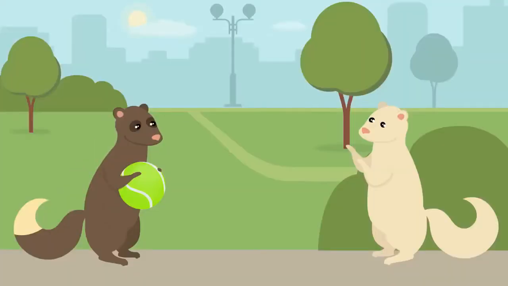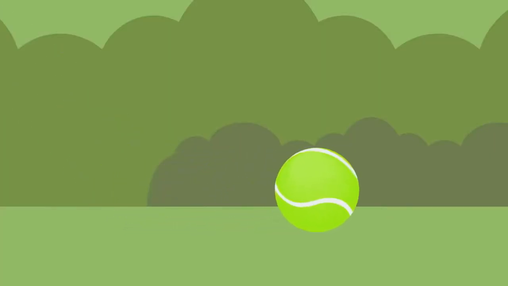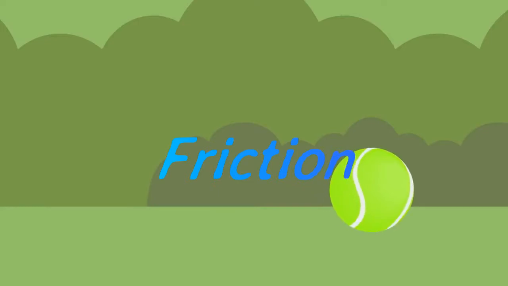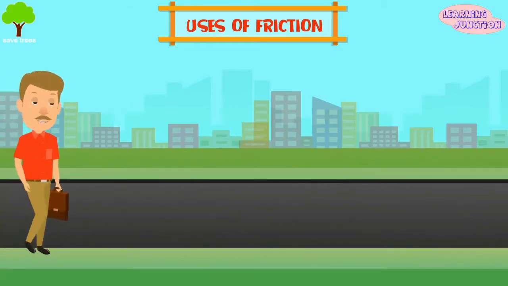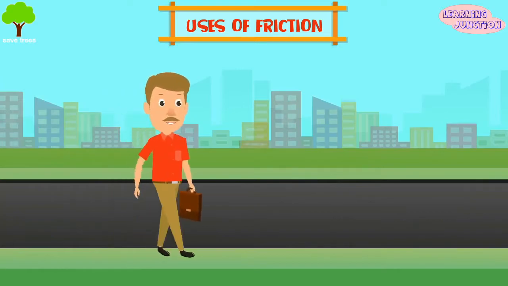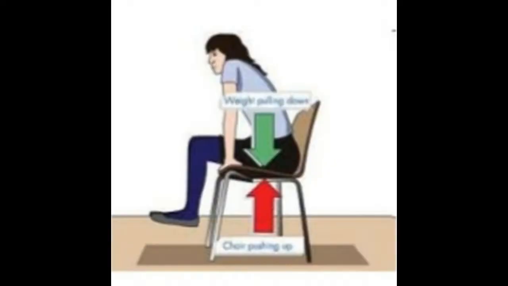Whenever a body is in motion, there is some kind of obstruction that prevents it from moving easily. That is called friction, and friction is also a force. You might even wonder, is friction necessary? Yes, the answer is yes, because without friction we would not be able to walk, sit on a chair, or stop vehicles from colliding with other objects.